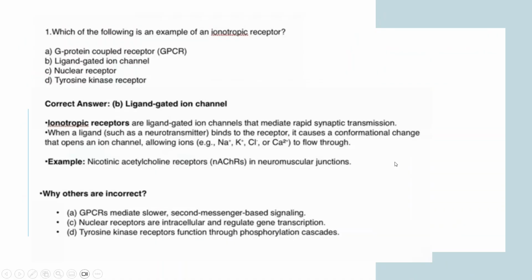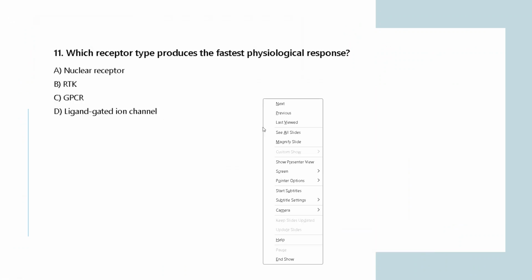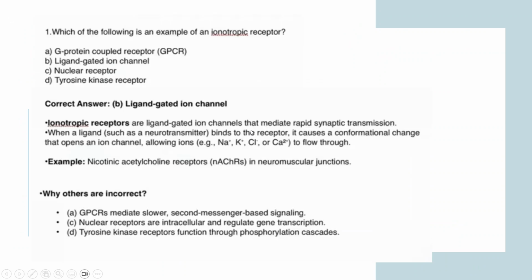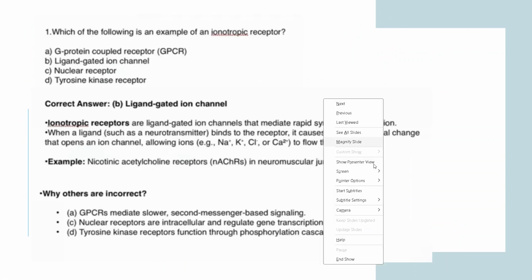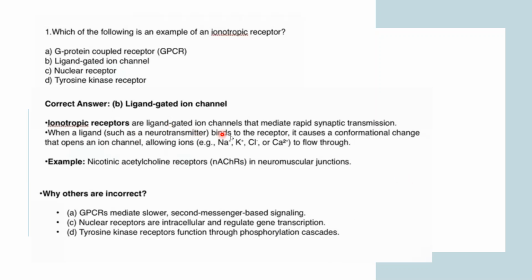Yeah, ligand-gated ion channel. So these ionotropic receptors are the ligand-gated ion channels that mediate the rapid synaptic transmission. When a ligand, such as a neurotransmitter, binds to the receptor, it causes a conformational change that opens the ion channel, allowing the ions to flow through. Right. So these are the ionotropic receptors. So why are these three not the ionotropic receptors?